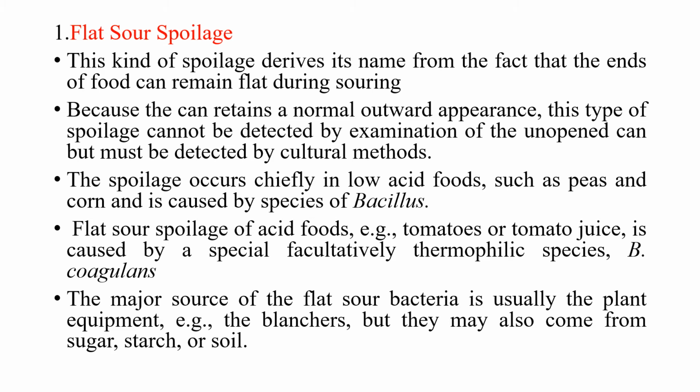The spoilage mainly occurs in low acid foods such as peas and corn, and the major species involved is Bacillus. The flat sour spoilage of acid foods like tomatoes or tomato juice is mainly caused by facultatively thermophilic species like Bacillus coagulans, and the major source of flat sour bacteria is usually equipment like blanchers, and sometimes it also comes from sugar, starch, or the soil.